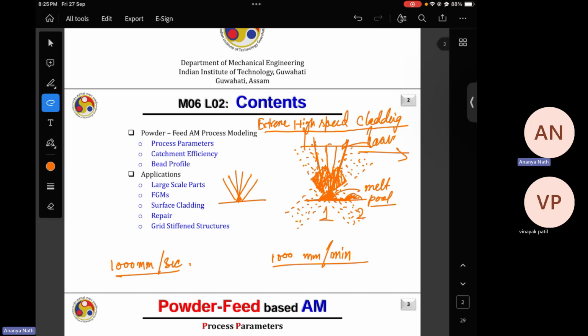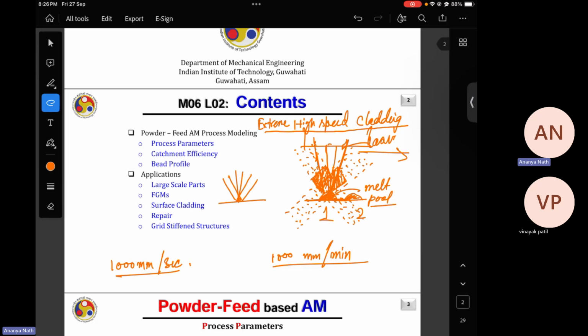In case of normal cladding, the powders first come, join the melt pool, and then they get melted. So first deposition and then melting. But in case of extreme high speed cladding, on their way, they are getting heated up, and then when they are finally reaching the melt pool, they are fully melted. So as you are heating up the powders, they take less time to get melted and deposited over the melt pool. That's how you can increase the speed, and now you name the cladding process as extreme high speed cladding.